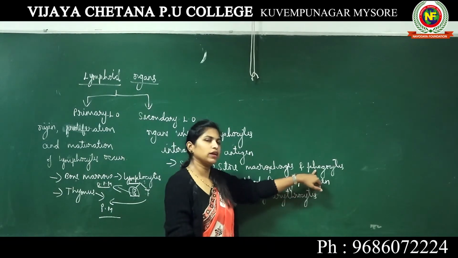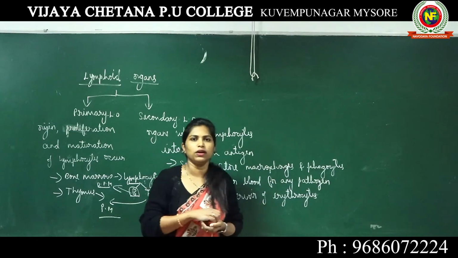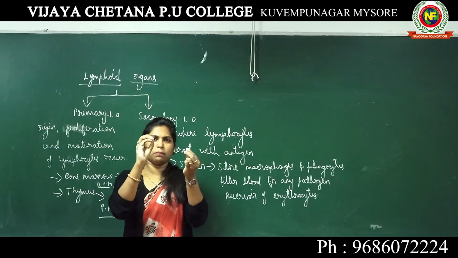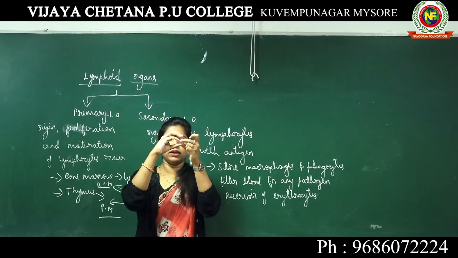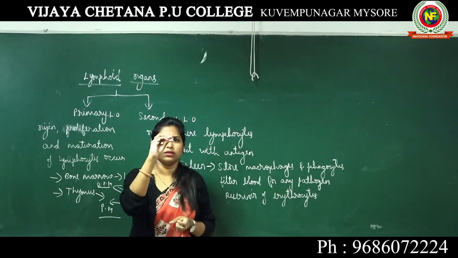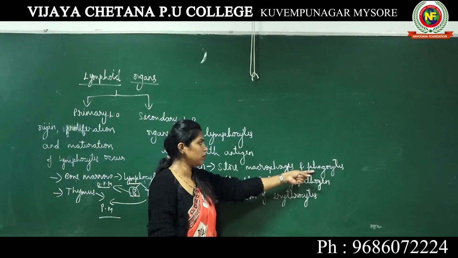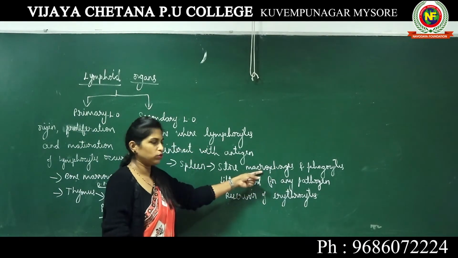Phagocytes, again the same thing, are cells which are able to eat pathogens. When a pathogen comes near the macrophage, the macrophage is going to engulf this pathogen and digest it. Both phagocytes and macrophages have this property of engulfing the pathogen.